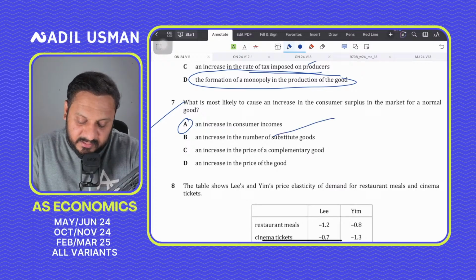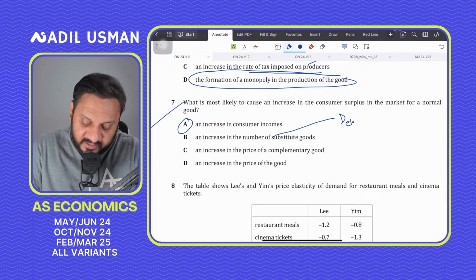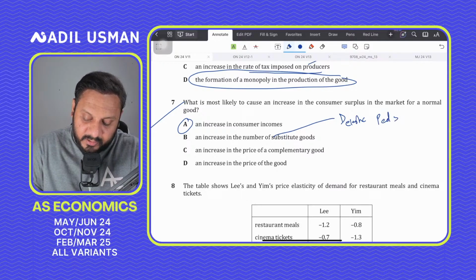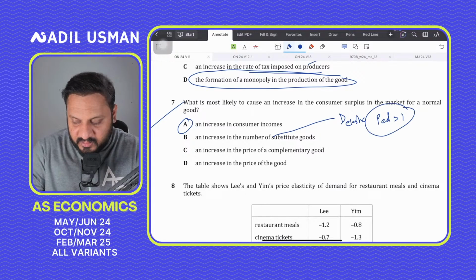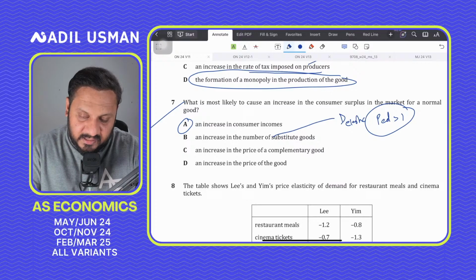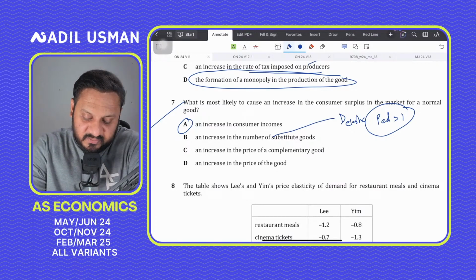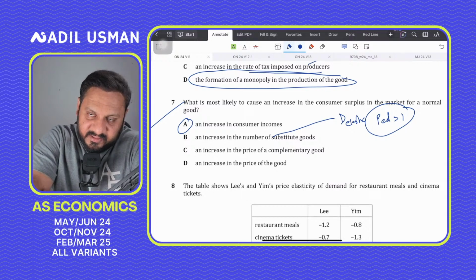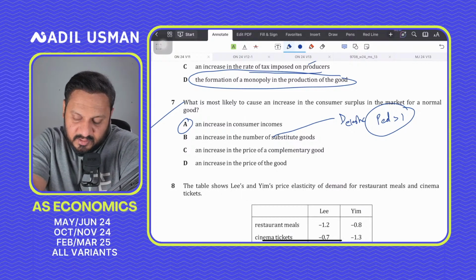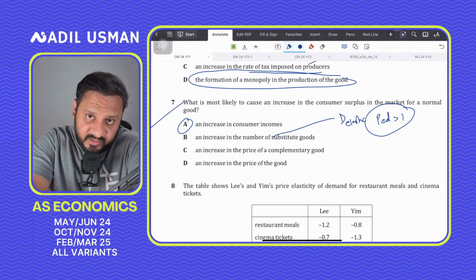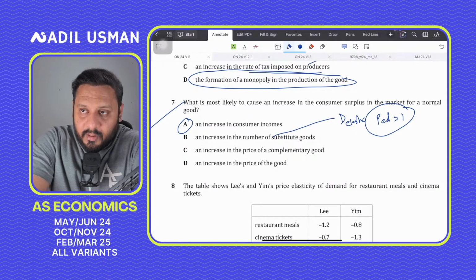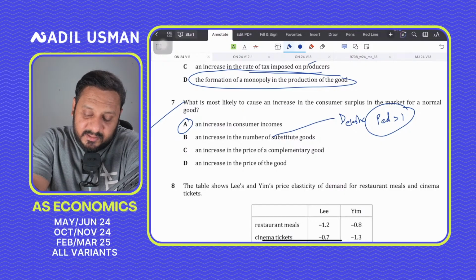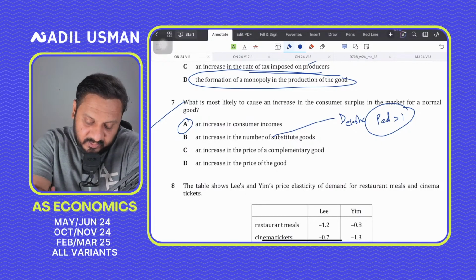Also, an increase in number of substitutes would make your demand elastic, that is, it would mean that your PED would become more than 1, and a PED that is more than 1 becomes elastic, and an elastic demand has a lower consumer surplus. In fact, consumer surplus increases and decreases by a lower absolute amount when demand is elastic. So whenever demand is elastic, the increase and decrease in consumer surplus is much lower than when demand was inelastic. So B is not the answer.